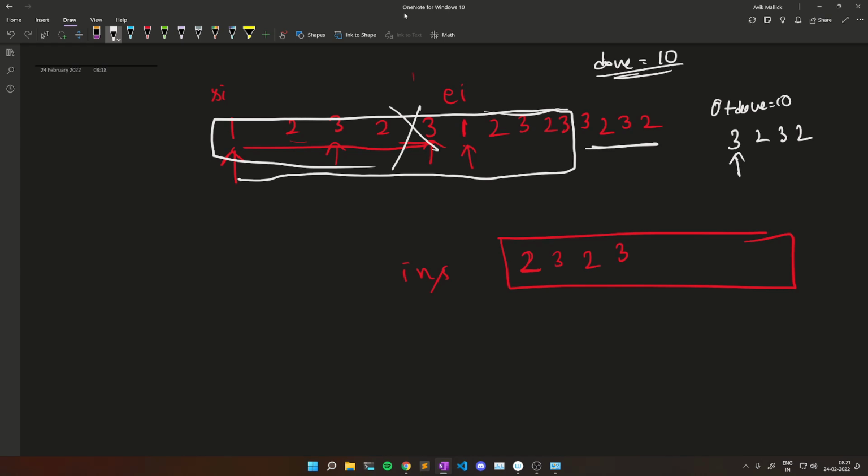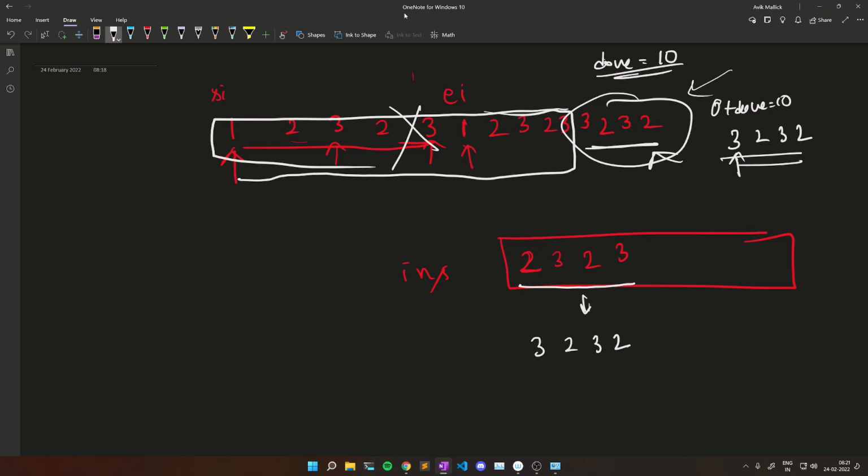This is very simple. Whenever we are inserting these elements, they are inserted twice, and one of them is used for making the tandem sequence and the other one is left. That's why I maintained the insert array. Now if I reverse it, it will be 3 2 3 2, and I just have to push it into this array. Thus we get 3 2 3 2, and this is already a tandem sequence, so we won't have to do any operations.